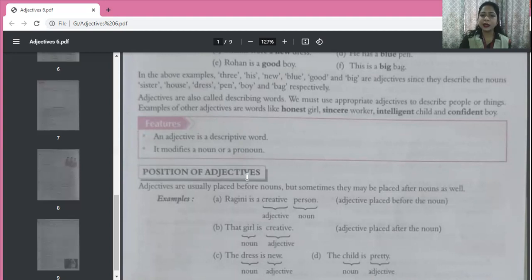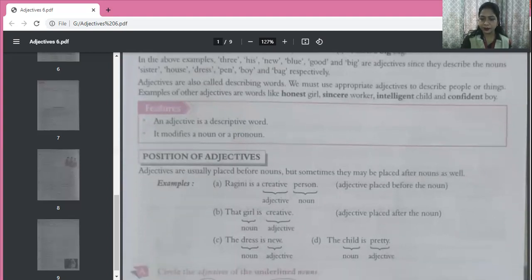Now let us look at the position of adjectives. Now see, adjectives are usually placed before nouns, but sometimes they may be placed after nouns as well. See children, adjective can be anywhere in the sentence. You must not think that adjective is always going to be together with the noun. No, that's not the case. We'll see an example over here.